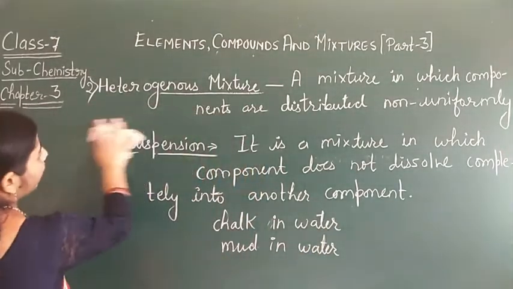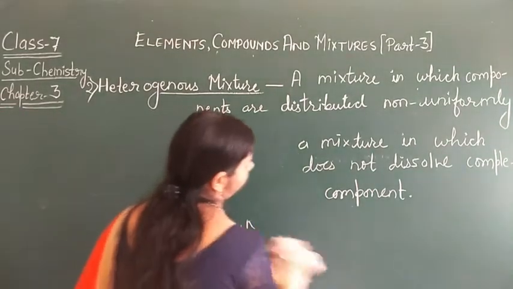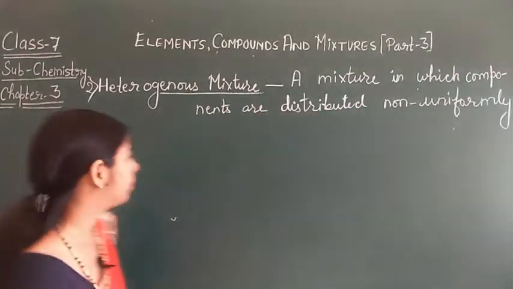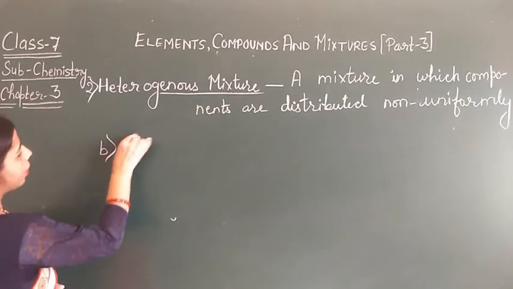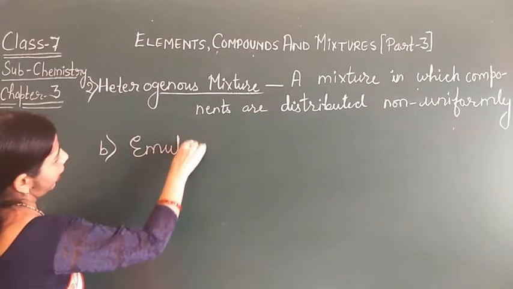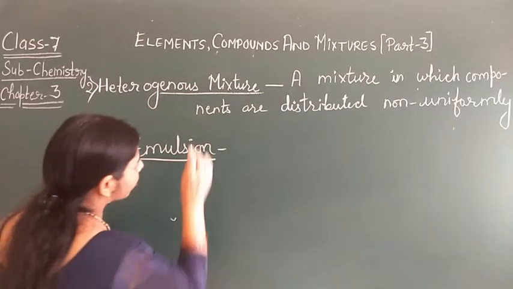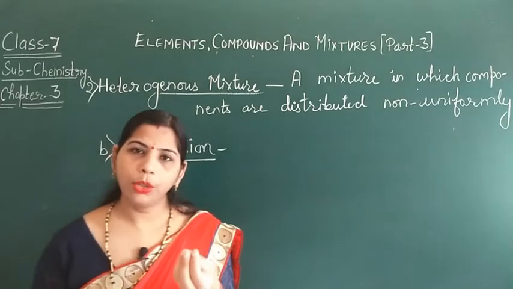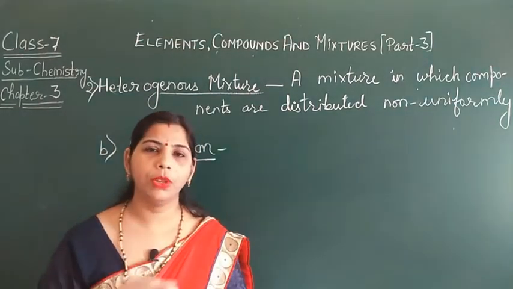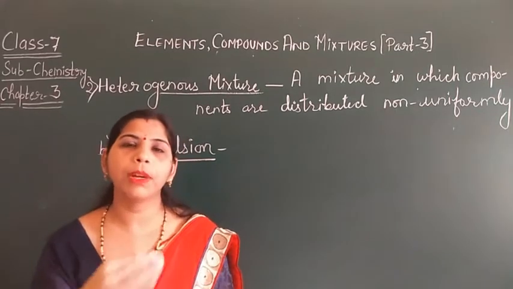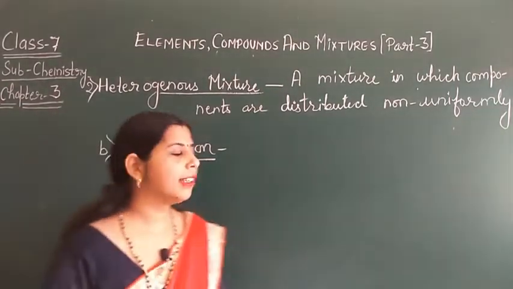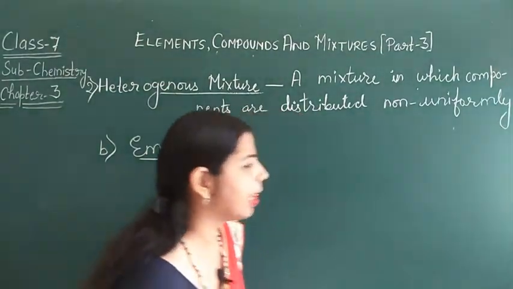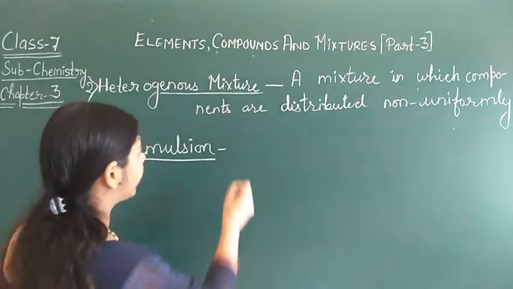Let's see the other type of heterogeneous mixture, that is the emulsion. The second type of heterogeneous mixture is the emulsion. First I am going to give you one example. Take 2-3 spoons of water and 2 spoons of oil and mix them. You try to mix them but they do not mix, and it forms an emulsion. That means an emulsion is a type of mixture in which two or more normally immiscible liquids are present, which do not mix with each other.